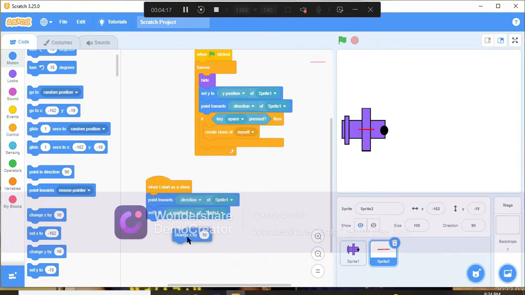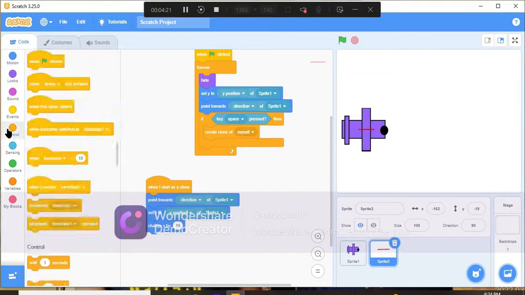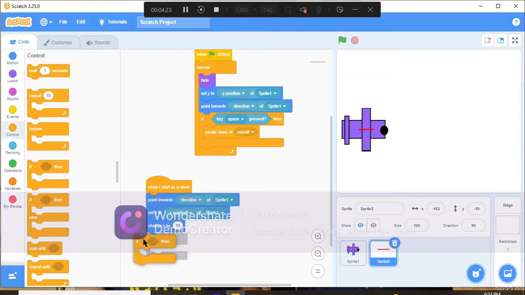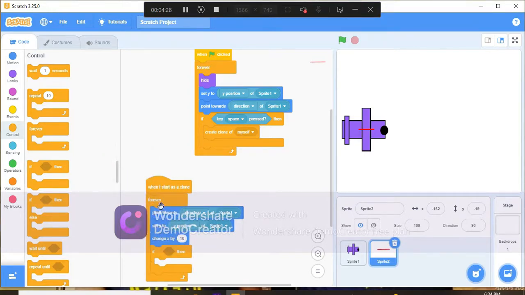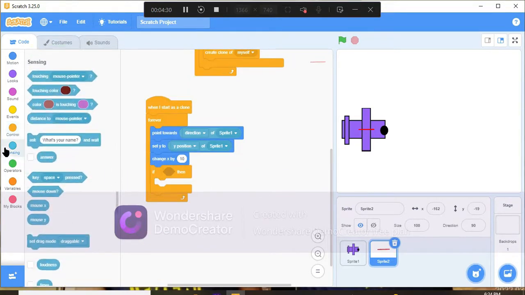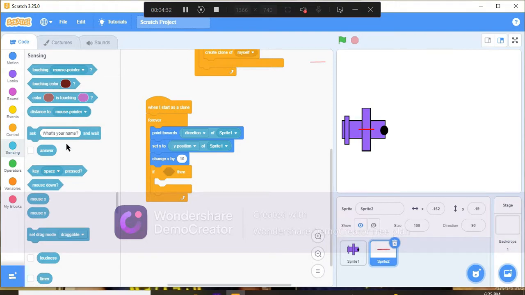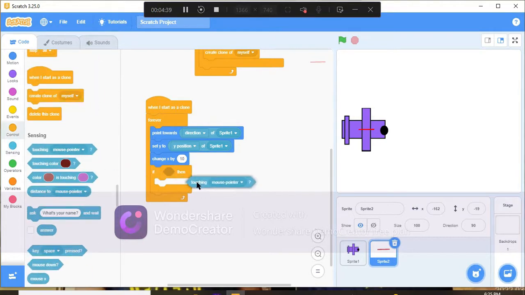It will change x by 10, and if it is touching edge, we will put it in the forever loop, and now if touching edge, delete this clone. The clone will be deleted.